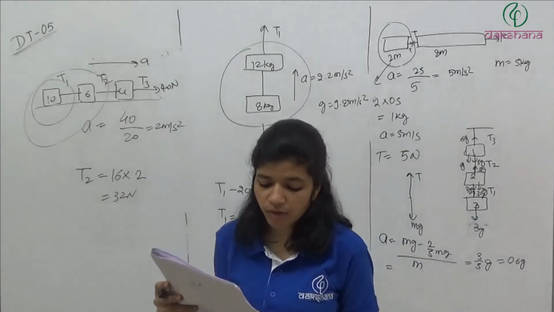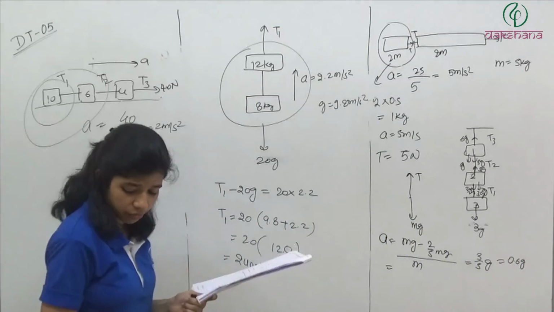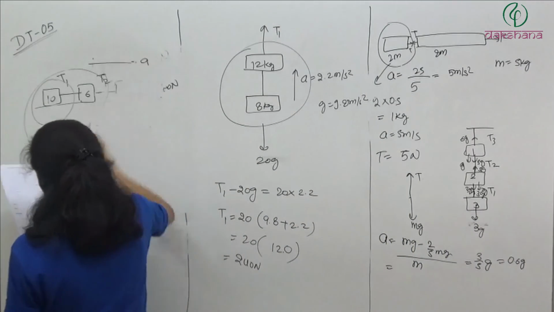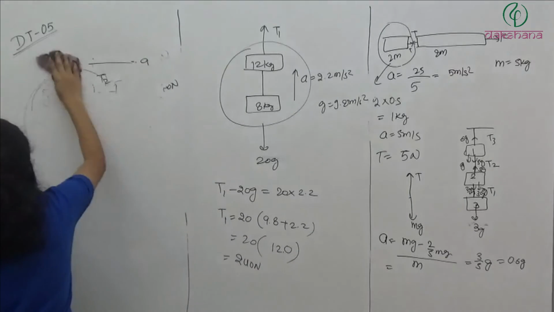Question number 41. A force time graph for a linear motion is shown in the figure. The segments shown are circular. The linear momentum gain between 0 to 8 seconds is.